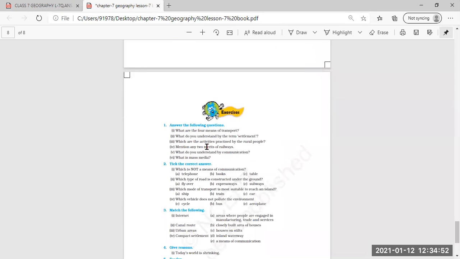Now, question answers will be shared in the group and on the student portal. You can check them and do it in the notebook, with neat and clean handwriting, because for notebook assessment 2, I'm going to ask for the work of this lesson also. The previous lesson was lesson number 6. Now, lesson number 7 also, I'm going to ask for the notebook assessment. So please do it in the notebook neatly, and the question answers PDF I am going to share with you in the group.